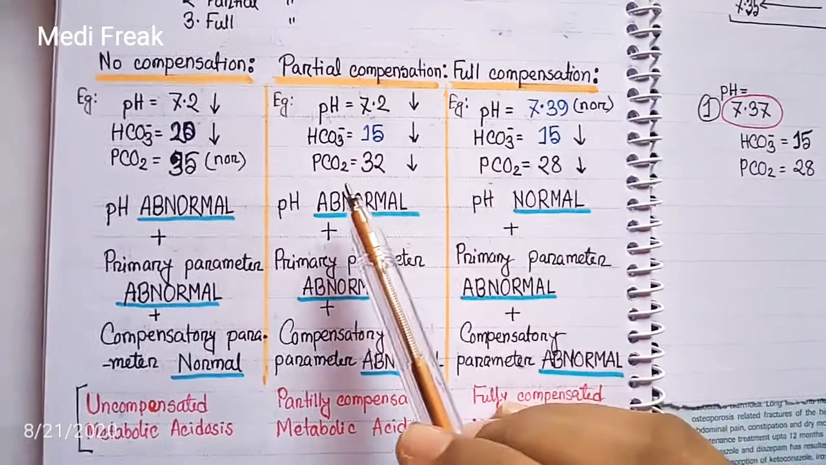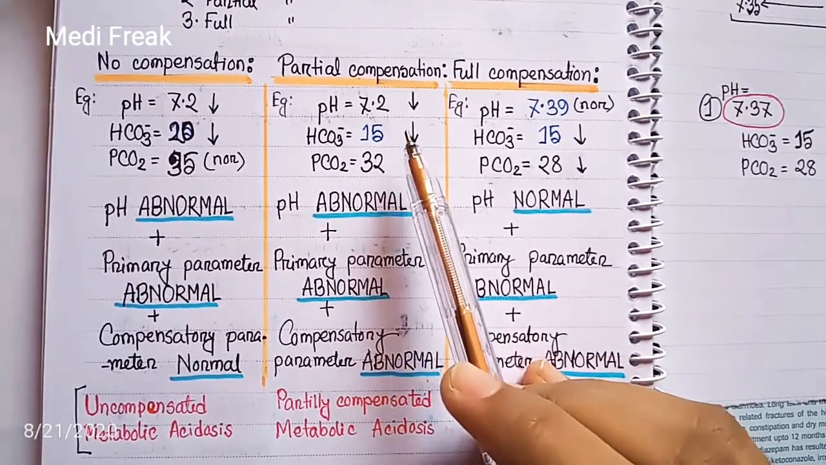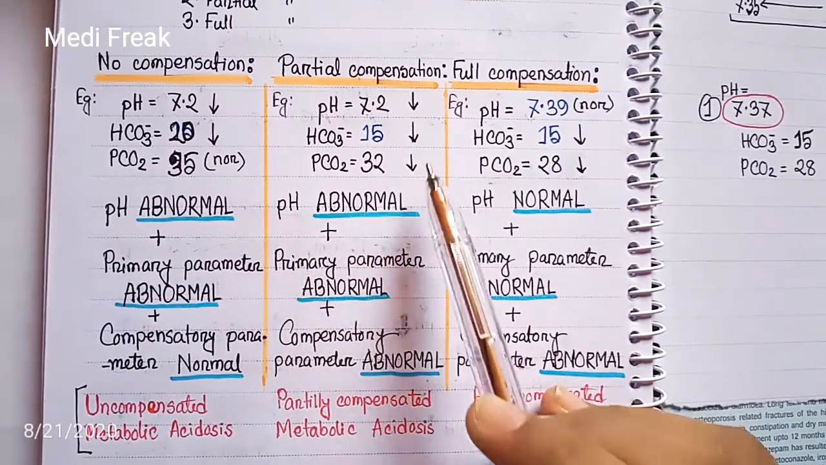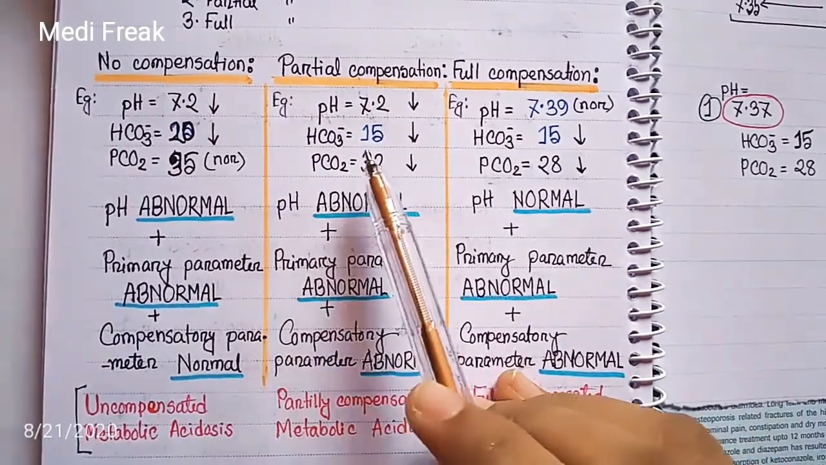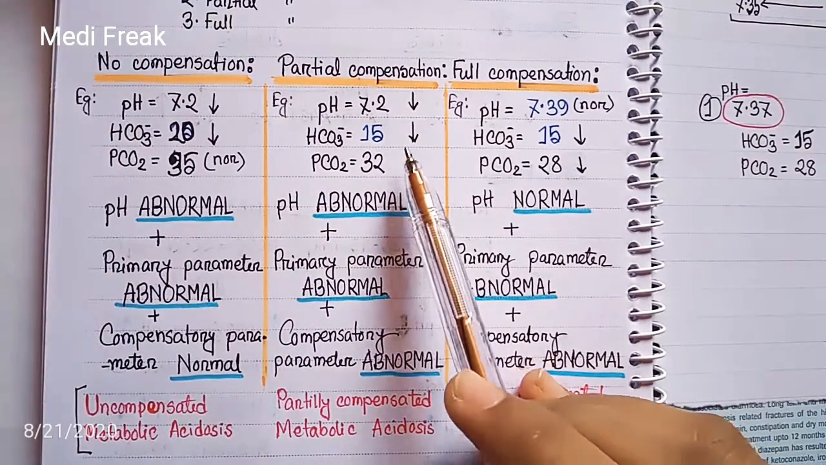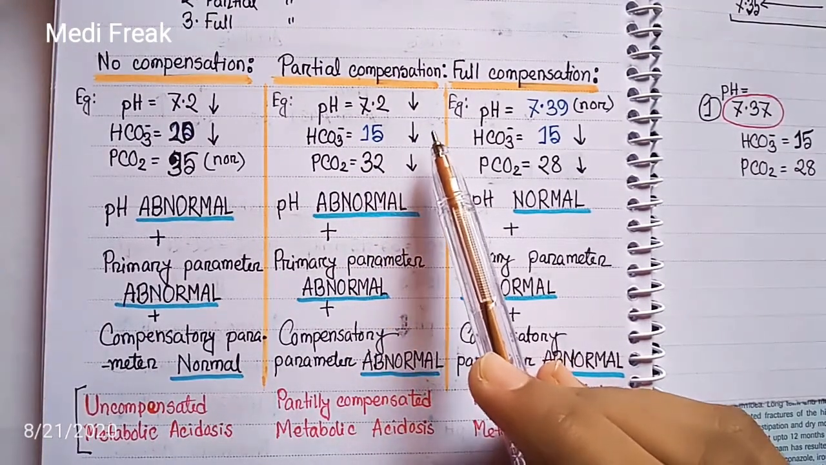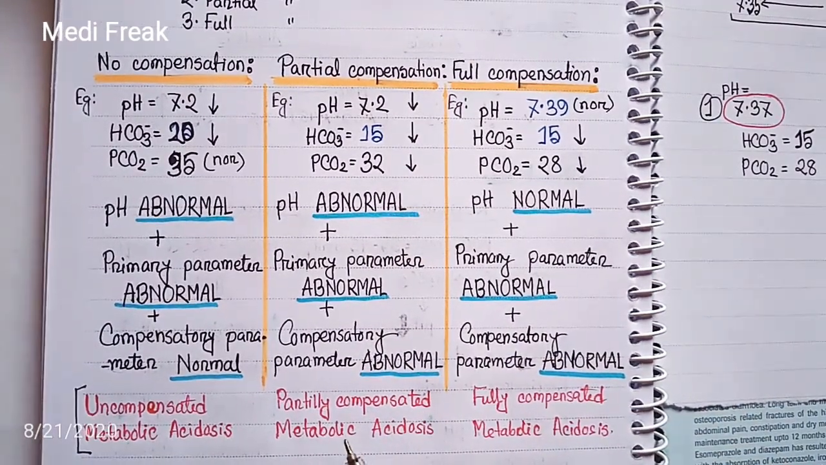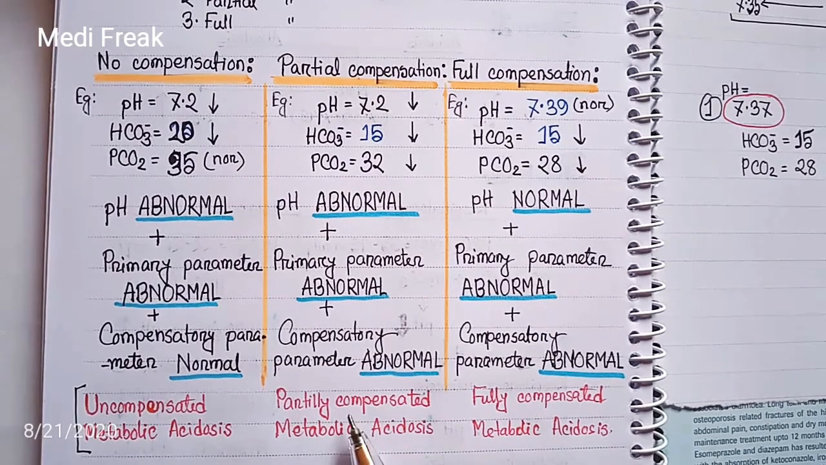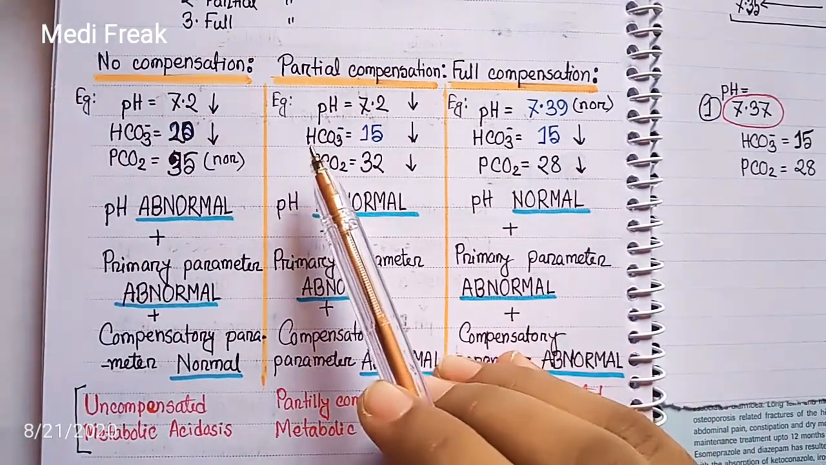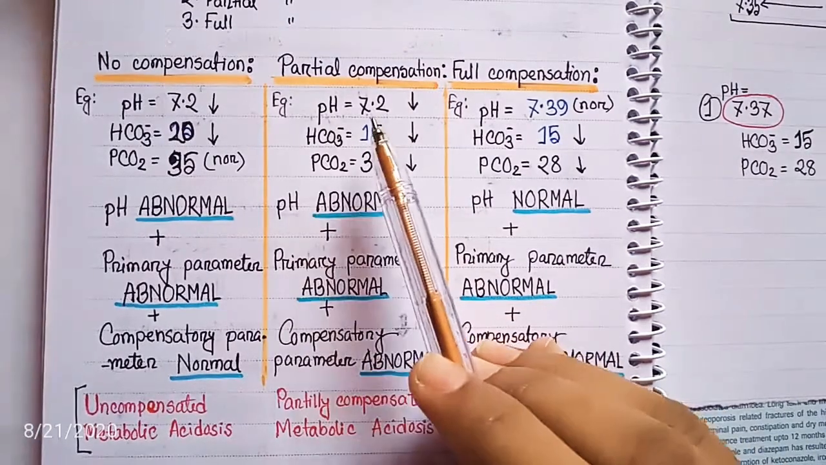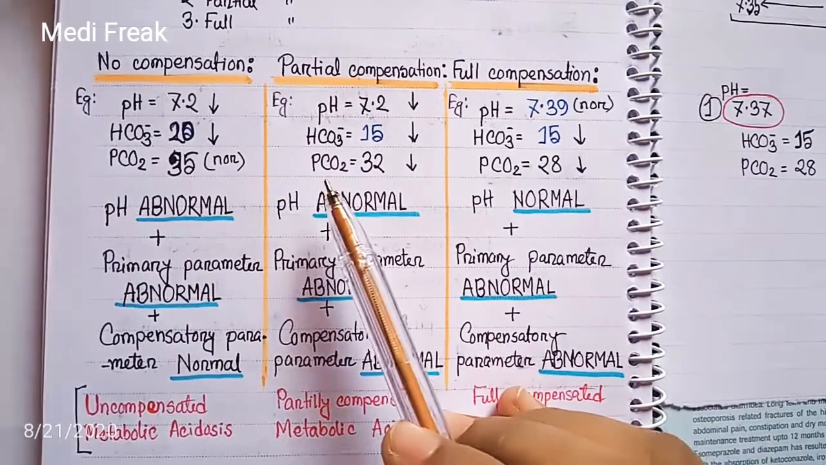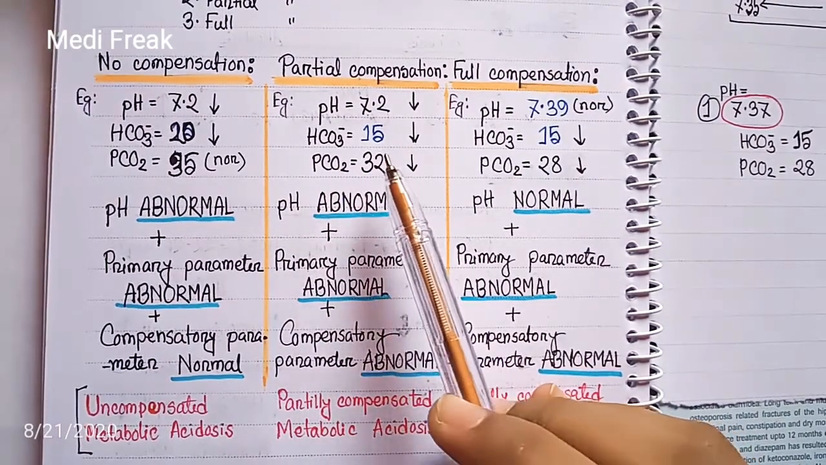So the pH is 7.2, which is less. It is indicating there is an acidosis. The partial carbon dioxide is 32, which is less than the normal level. The bicarbonate level is 15, which is less than the normal level. It indicates acidosis. So we can say there is partially compensated metabolic acidosis. Why metabolic? Because of the bicarbonate level, and acidosis because pH is decreased. And why partially compensated? Because the partial carbon dioxide is not in the range.